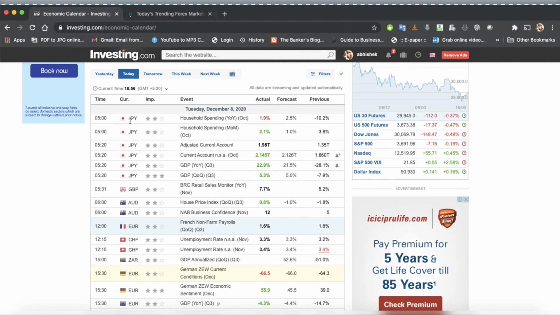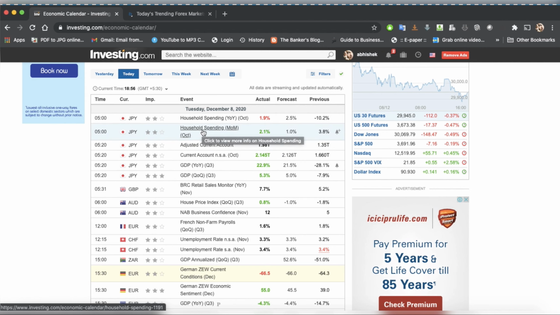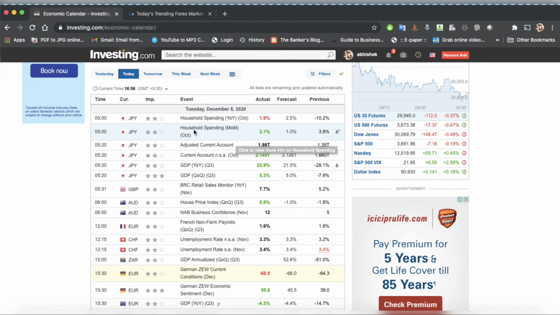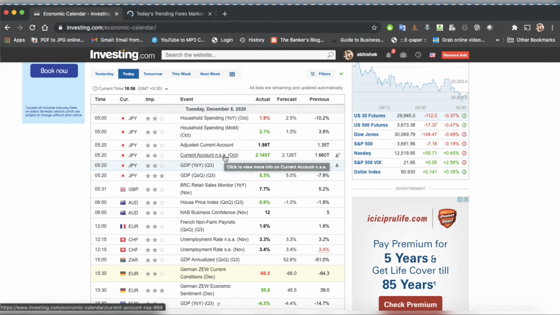So today JPY has data around household spending, which is fairly better but mixed and didn't carry much strength, though there were positive numbers too. The current account is fine. The GDP number is also better year on year, quarter three, but in today's session there hasn't been much movement yet.